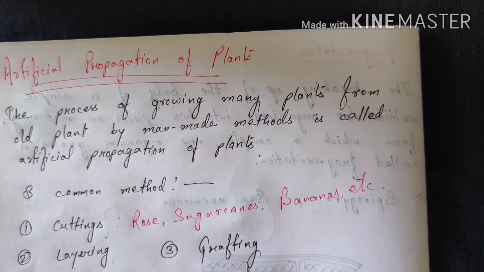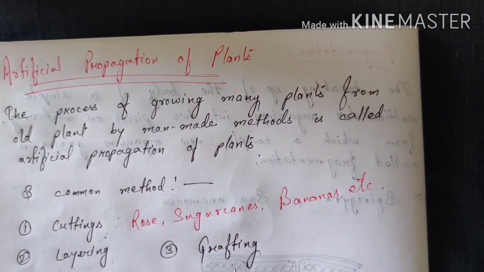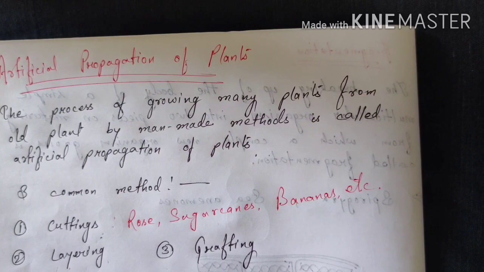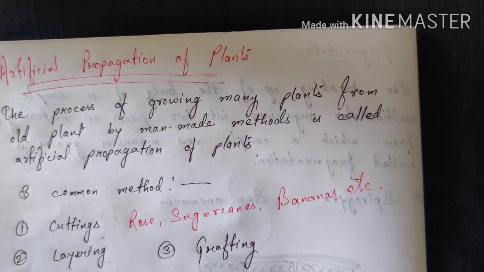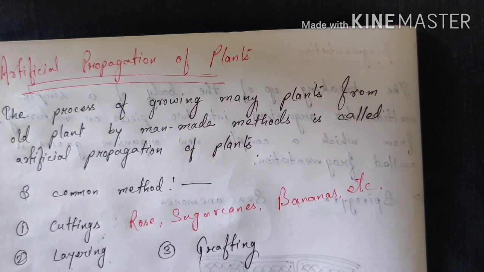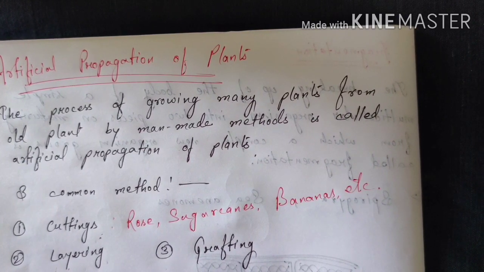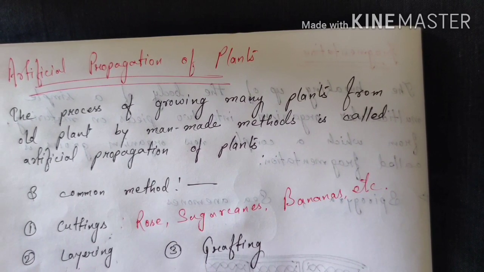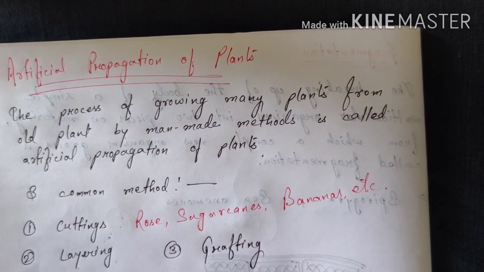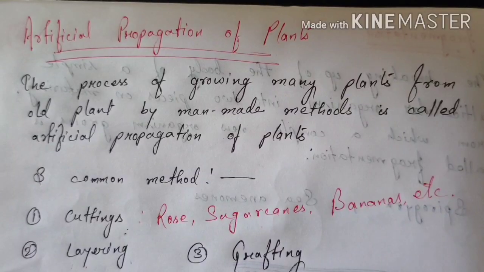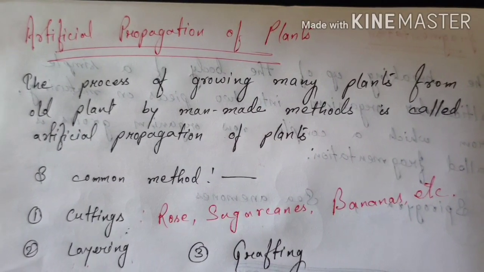The grafting process is a bit complex, because in grafting the stems of two different plants are cut in such a way that one plant has the root part and the other plant has the shoot part, and the plant which has the root part is called the stock and the plant which has the shoot part is called the scion. Now both these parts are joined together in a way that the two stems join and then they grow into a single plant. There are many advantages of artificial propagation.